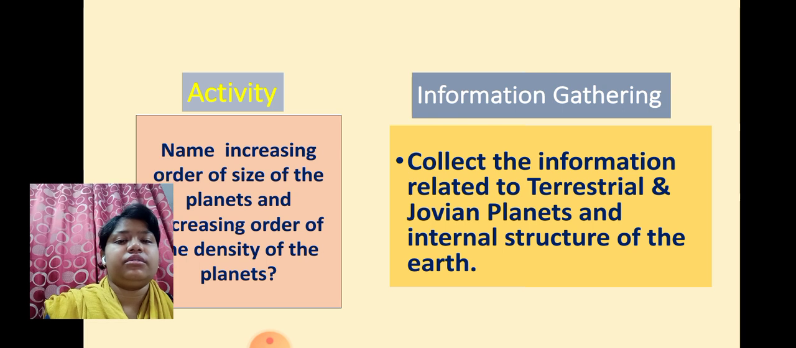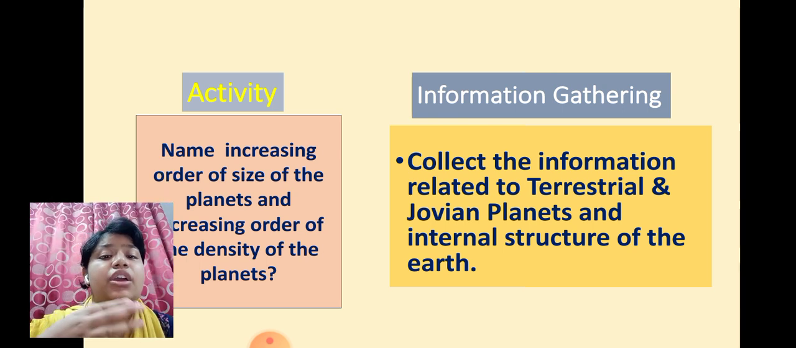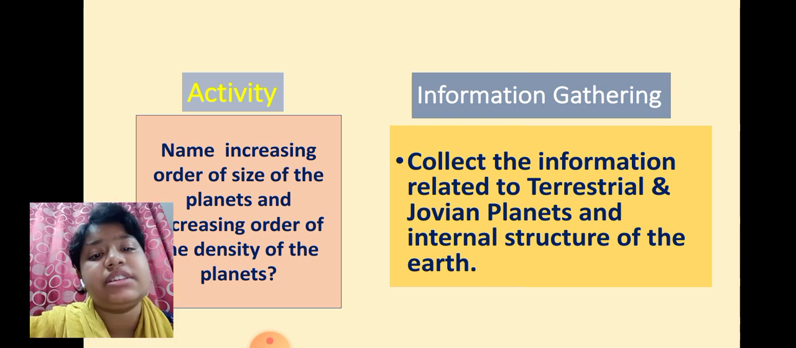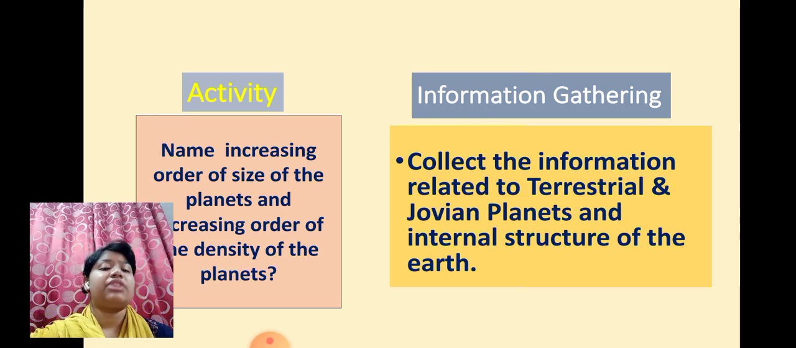So I would like to give you an activity. You all have to discuss the increasing order of the size of the planets and the increasing order of the density of the planets, and tell me tomorrow. You also have to collect information related to terrestrial and Jovian planets and the internal structure of the earth, prepare it in tabular form, write it on colorful chart paper and bring it tomorrow.